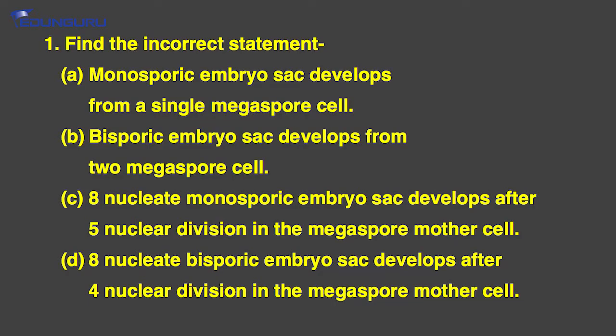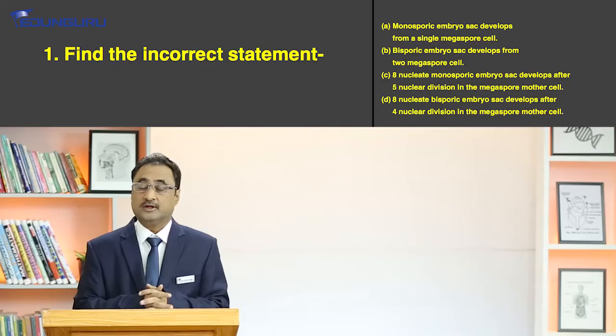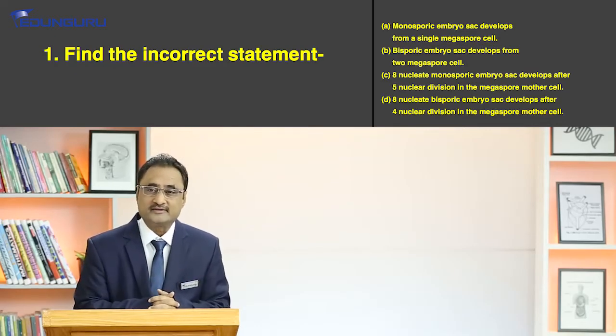The first question says you need to figure out the incorrect statement among the given 4 options. Option A, monosporic embryo sac develops from single megaspore mother cell. Option B, bisporic embryo sac develops from 2 megaspore cell. Option C, 8 nucleate monosporic embryo sac develops after 5 nuclear division in megaspore mother cell. Option D, 8 nucleate bisporic embryo sac develops after 4 nuclear division in megaspore mother cell. Now, in order to get the answer,